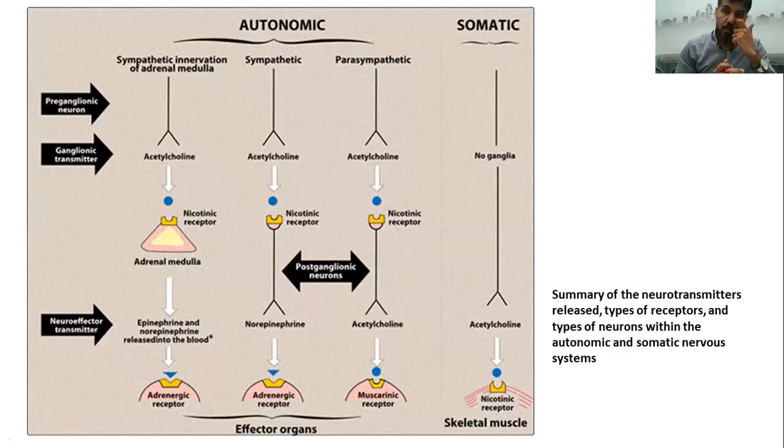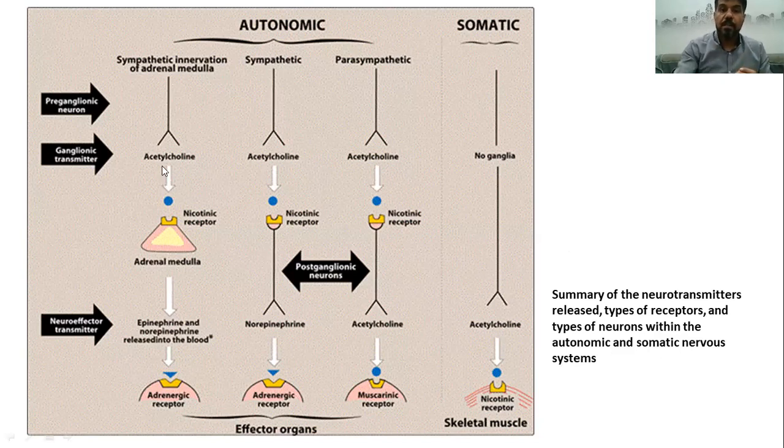This is a summary of what we talked about previously. As I mentioned, in the somatic system there is no autonomic ganglia, and in the somatic system you can't control the movement of the organ because the effector organ is mostly skeletal muscle.